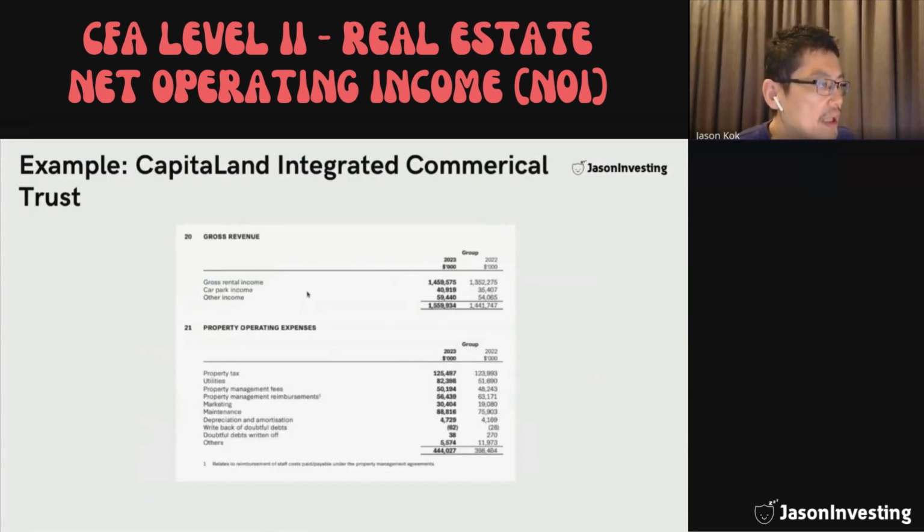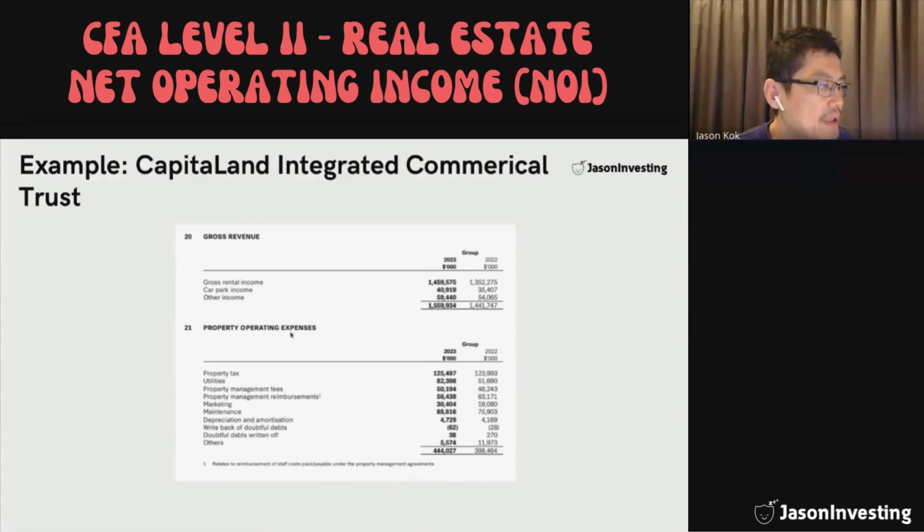We can also see a breakdown of the gross revenue. We can see that the main component of the revenue comes from the rental income. It comprises $1.46 billion. And also car park income is about $41 million, and other income, which is about 60.